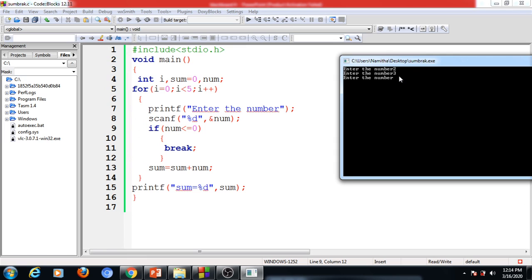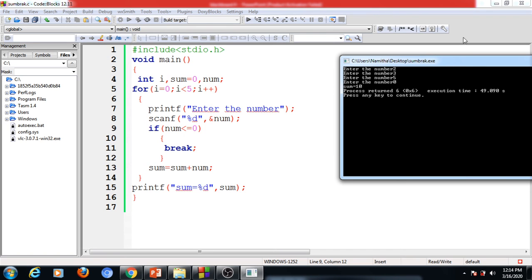Again it gets added, and again I am going to enter 5. Next time I am going to enter the value 0. In this case the condition of this if becomes true, so it executes this break statement. So it directly transfers from this to the outside of this for loop. That means control is now available here, so it executes this print statement. Correct? So the sum is printed.